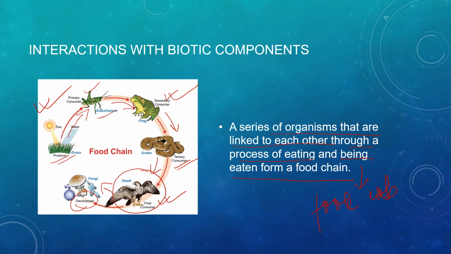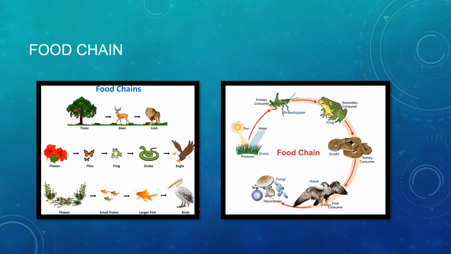Okay. Now in the previous slide we discussed what a food chain is. So what is a food chain? It is a series of organisms that are linked to each other by the process of eating or being eaten. So eating or being eaten, that comprises the food chain. So let us see these two examples.